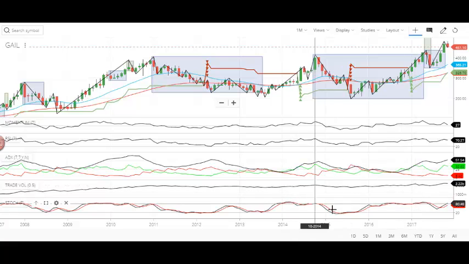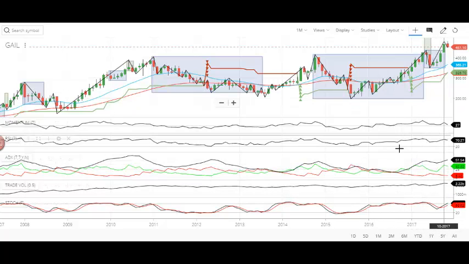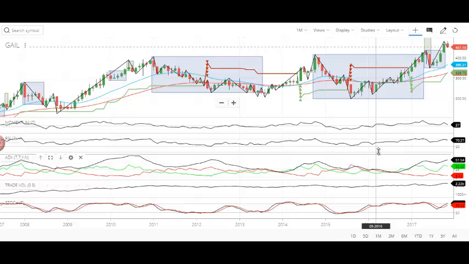Now stochastics: the fast line is on top of the slow line, which is very clear. That means the black line is on top of the red line, which is a very good sign. Now, we are getting mixed signals here. Stochastic is good, ADX is good, trade volume is also okay, and momentum and RSI both are down. Down means not negative, but positive only, but not at the benchmark level, not at the expected level.